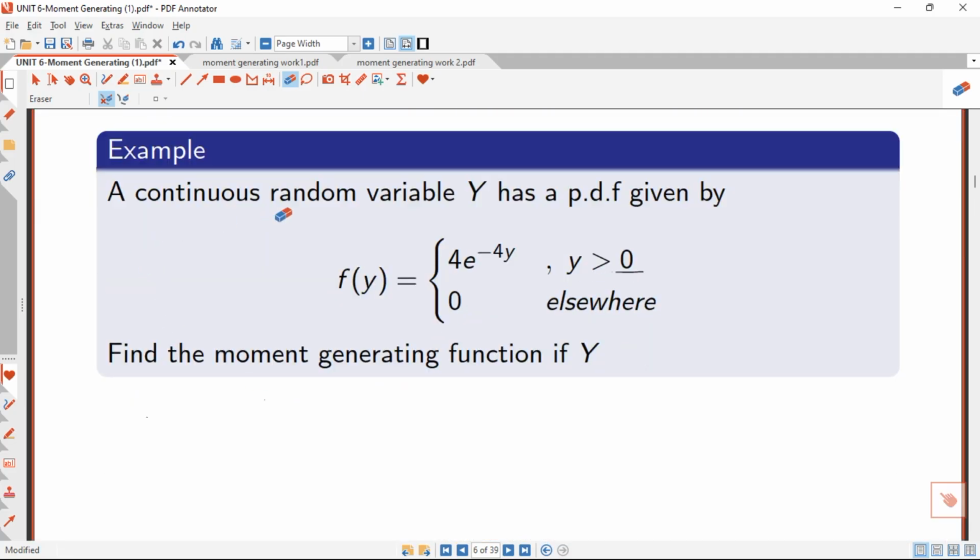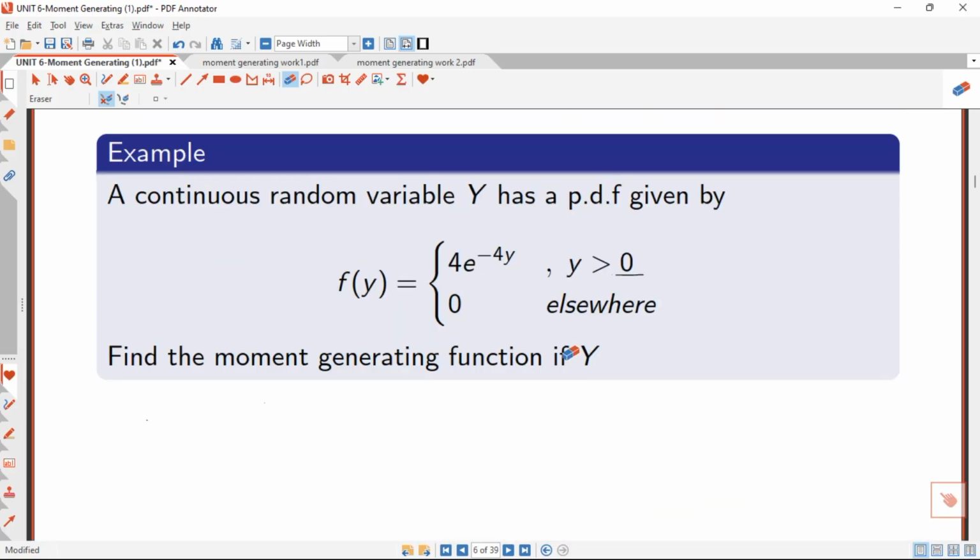It says a continuous random variable y has a probability density function given by f of y is equal to 4 times e raised to the power negative 4y, where y is greater than 0, or 0 elsewhere. And we have been asked to find the moment generating function of y as a random variable.